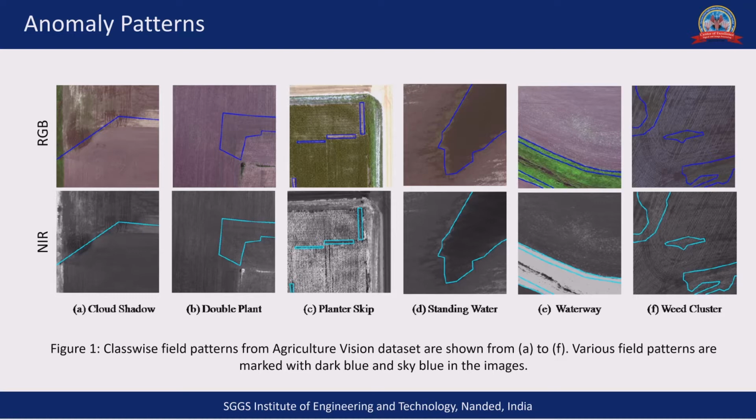It is also marked on these images. So anomaly detection from the aerial agricultural images is a difficult task, as the anomaly patterns can vary greatly in their shape, size, visual appearance. They can have irregular shapes. Sometimes the edges are not clear. There are missing edges and lack of contrast. So this is really a challenging task.